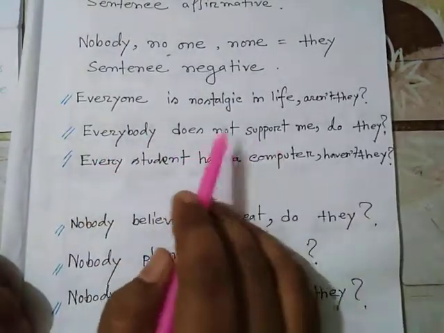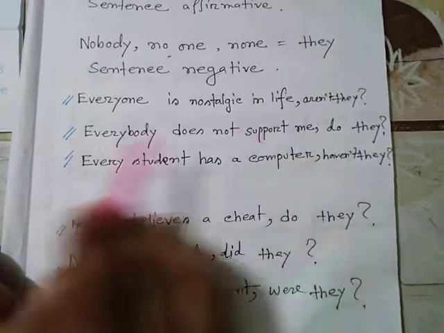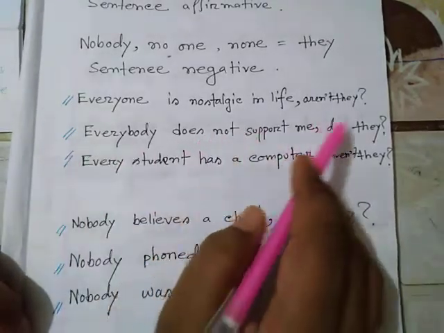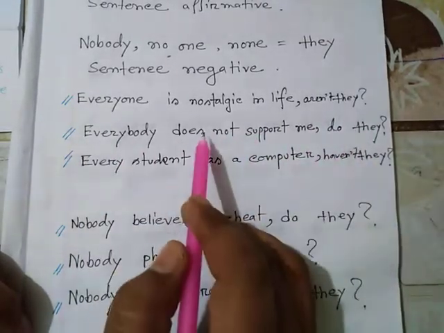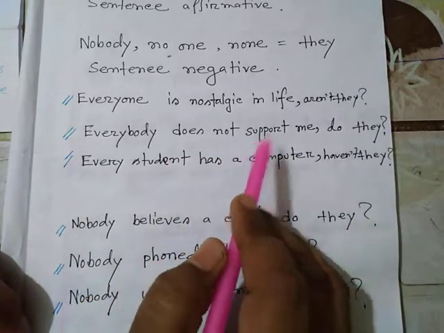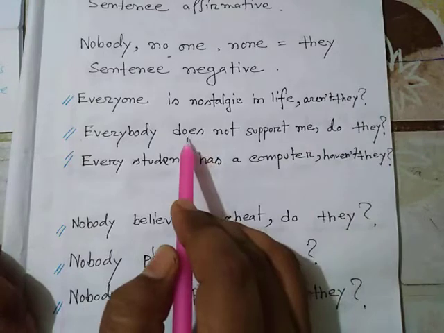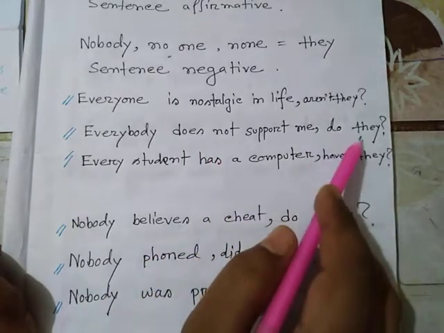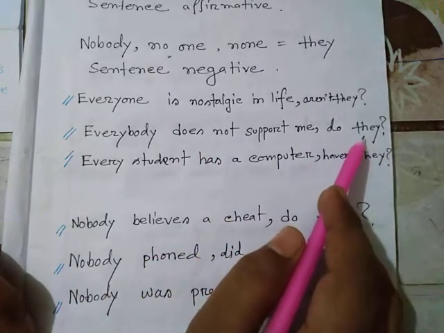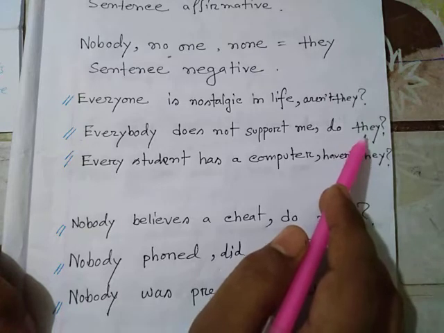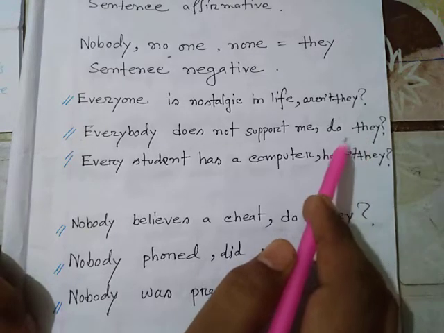Everybody does not support me. For everybody, I have taken the pronoun they, and it is a negative statement. Make the question affirmatively. You can't use does not because does not is not grammatically matched with they, so you will have to use do.